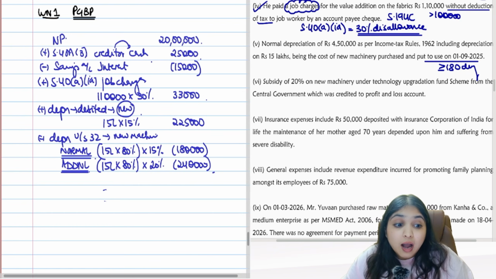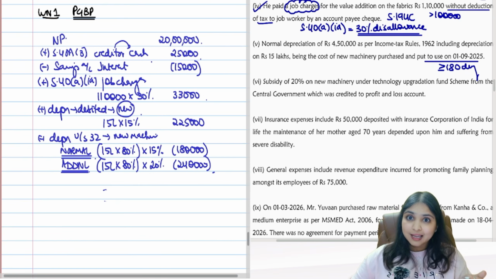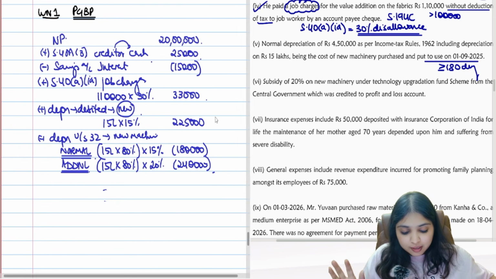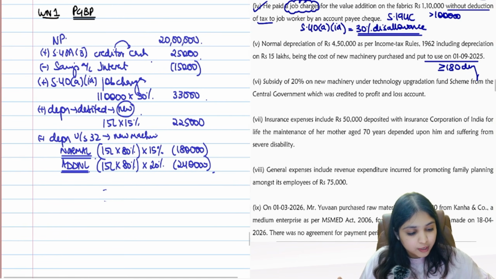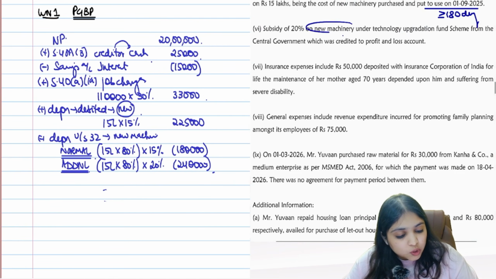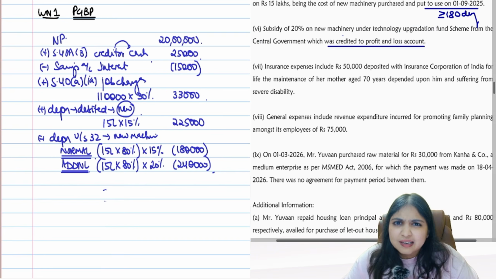And guys, are you also making a mental note that later we have to do as per default regime? That time we have to remember to reverse this additional depreciation. Make a mental note for yourself. Okay. Now read the subsidy adjustment. Subsidy of 20% on new machinery under Technology Upgradation Fund scheme from central government was credited to P&L. Is it okay?